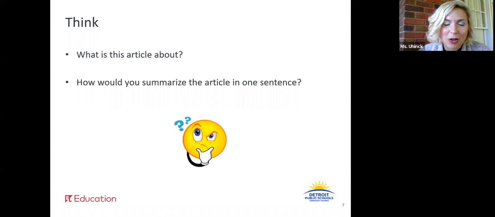Great. When I ask you to summarize this article in 1 sentence, what I'm really asking you to do is tell me, what is the main idea? What is the big idea the author wants the reader to take away? Hopefully you said something along the lines of, this article is about the women who fought for suffrage for all people, right? Or the women who fought for the 19th Amendment, or women who fought for the right to vote.